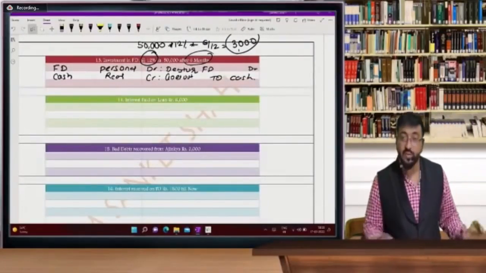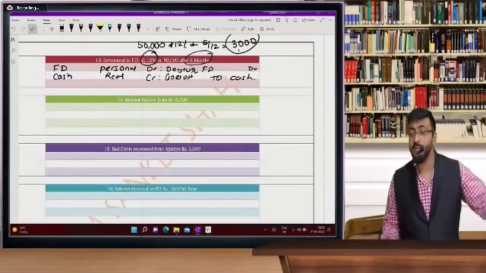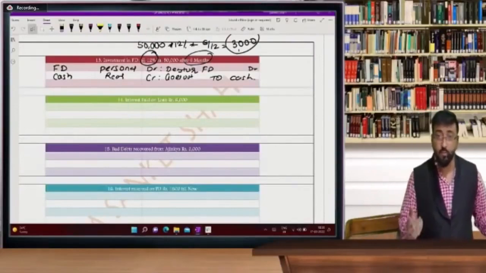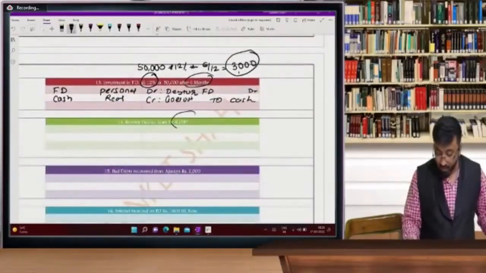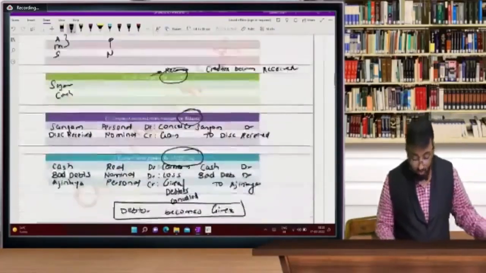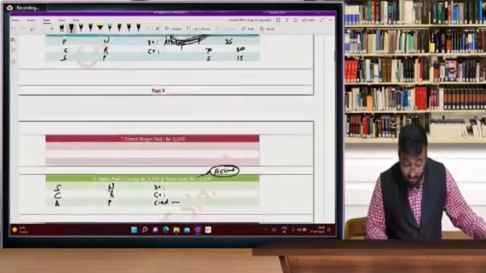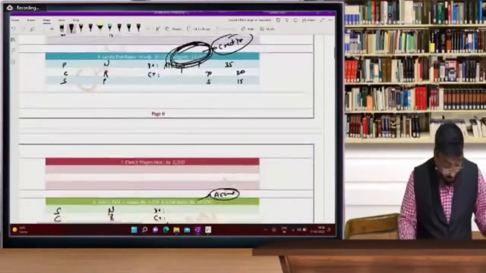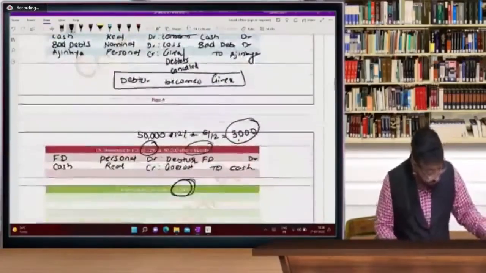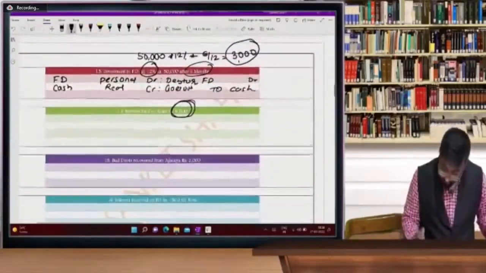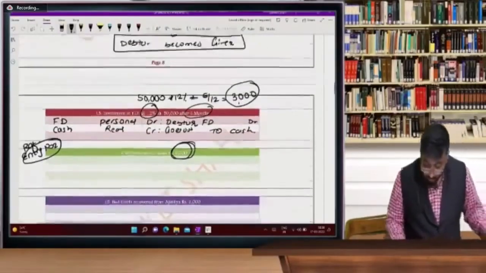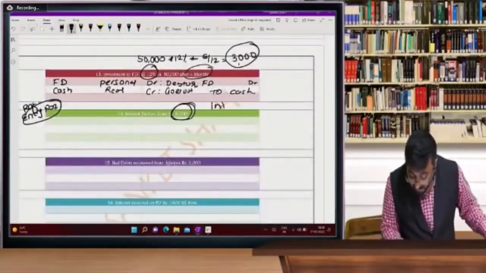So the 3000 entry, we are going to pass it afterwards, sir. That interest entry, this is only for principal amount. Now, sir, interest paid on loan. We have taken a loan at the beginning, in entry number 2. So the reference is of entry number 2. In that, interest accrued.